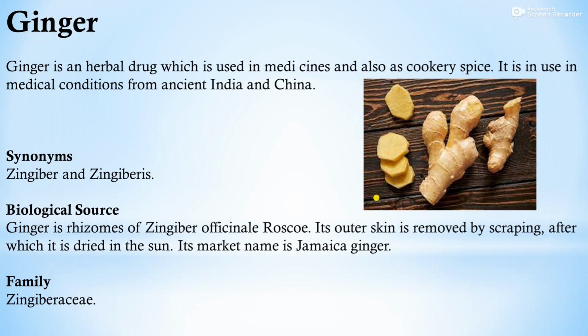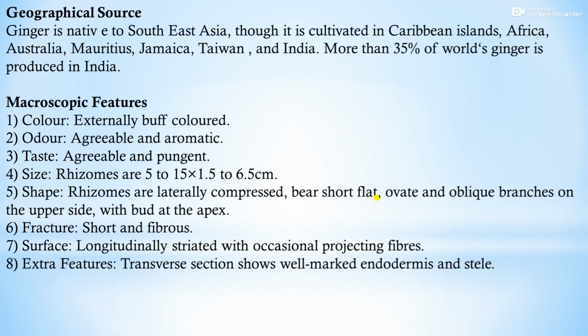Family is Zingiberaceae. Then geographical source: ginger is native to Southeast Asia although it is cultivated in Caribbean, Iceland, Africa, Australia, Mauritius, Jamaica, Taiwan and India. More than 35% of world's ginger is produced in India. Macroscopic features: color externally buff colored, odor agreeable and aromatic, taste agreeable and pungent.